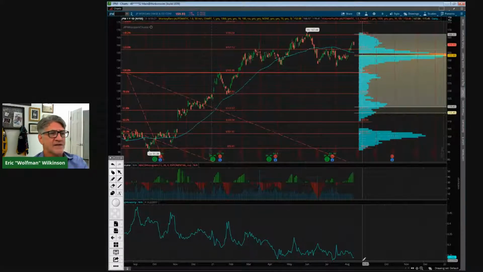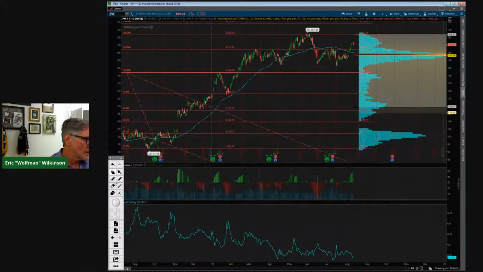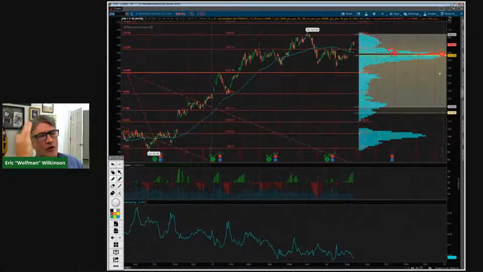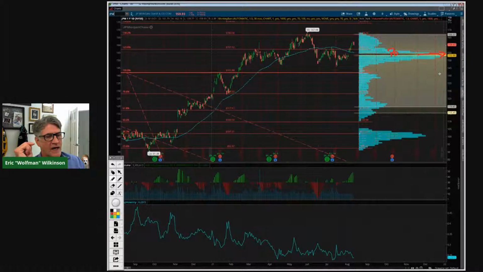So with that said, I'm playing this to the downside, looking for it to come back down to the point of control. And as you can see, it's lining up very close to 155. Well, that 155 happens to line up with the 36 delta that I talk about when we're trading options or buying options. I've got a bearish assumption. That's why I go out to that November to limit that theta decay and take advantage of volatility expansion, buying the 155 puts in there.